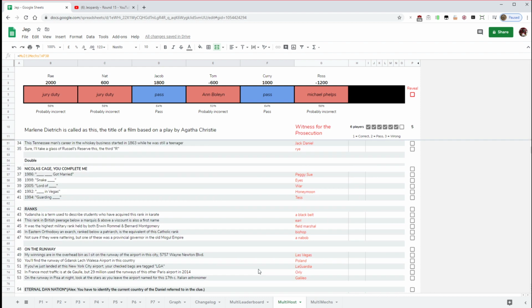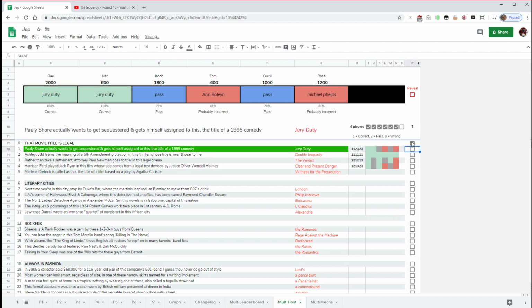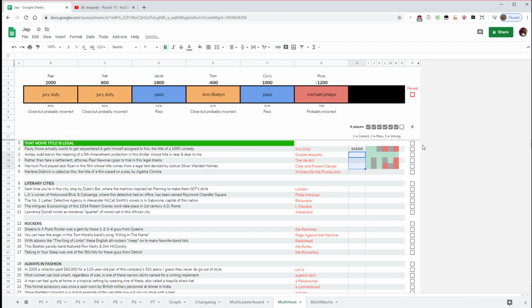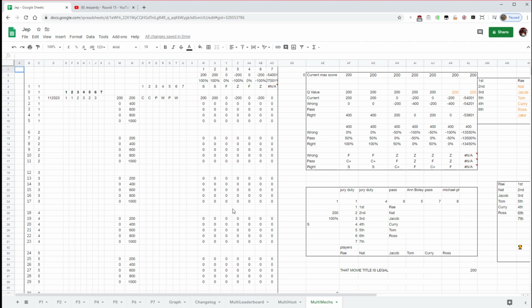Okay, right, so to go into how the mechanics actually work, I'm going to show the multi-mex. This screen is not very pretty at all because it's not meant to be seen by anyone. Obviously I should make it neater to help with bug fixing, but I will show you anyway.